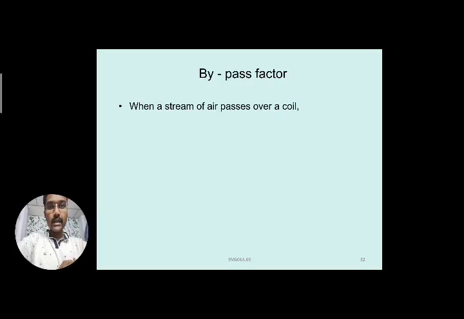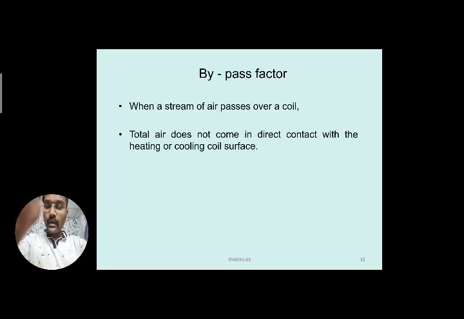Next we will see another important topic, that is the bypass factor. When a stream of air passes over a coil, the total air does not come in direct contact with it. If you see the previous cases, sensible heating and cooling, air is passing over the coils, but the complete volume of air will not come in contact with the heating or cooling coil surfaces.